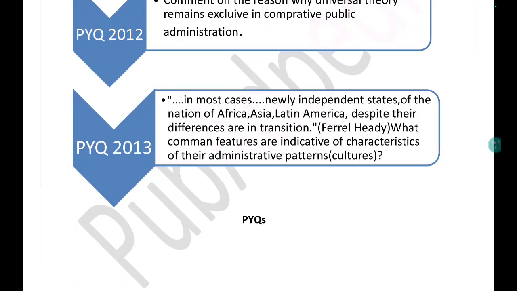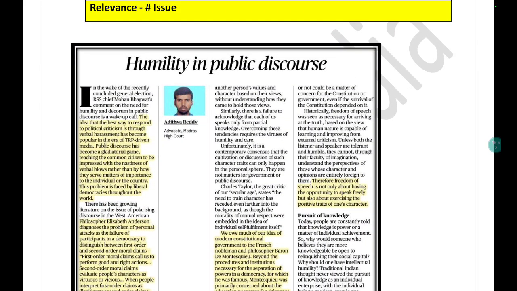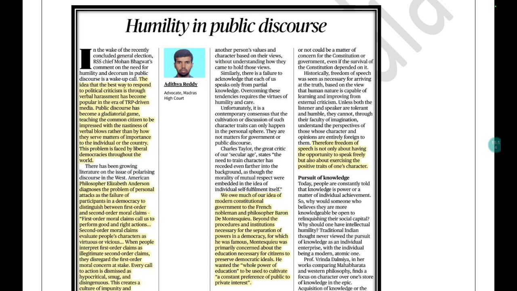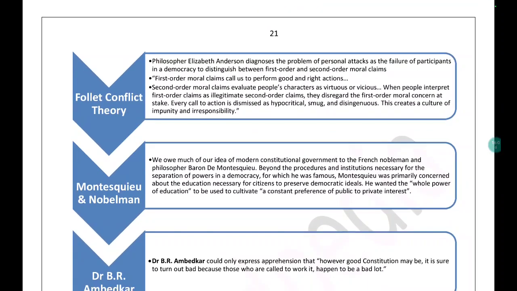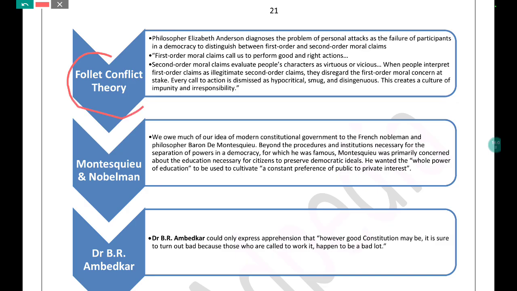So you can just read these articles. Apart from that, development dynamics. Here this article is talking about humility in public discourse. Humility is going to help you in life, in public discourse, in public administration. If you read the article, you will get some points, and you can link those points with the static portion that you have already studied. For example, this article is talking about first order moral and second order moral claims. Here you can relate it with the Follett conflict theory.